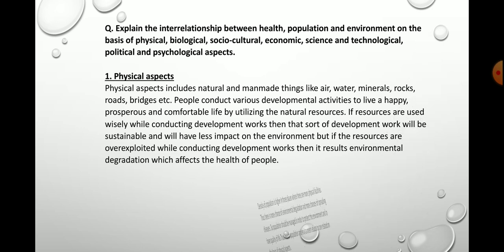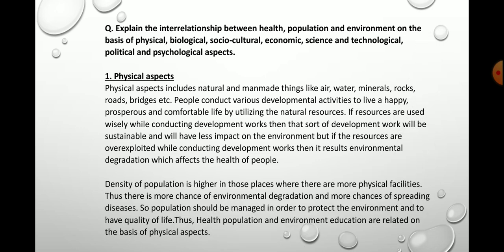And moreover, the density of the people is higher in those places where there are more physical facilities, isn't it? And where there are more physical facilities and more population, then it's obvious that there is more chance of environmental degradation and spreading of diseases, isn't it? So we should manage the population in order to protect the environment and to have quality of life, isn't it? So in this way we can show the interrelationship between health, population, and environment on the basis of physical aspect. So you go through this once, then you will understand.